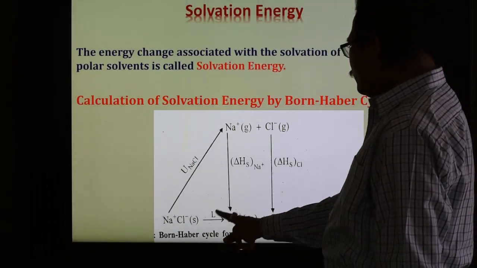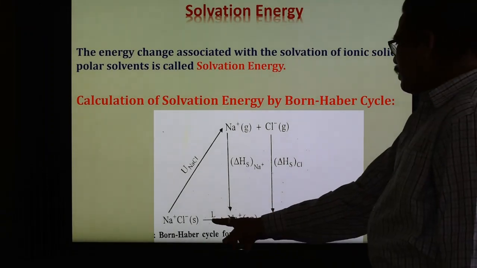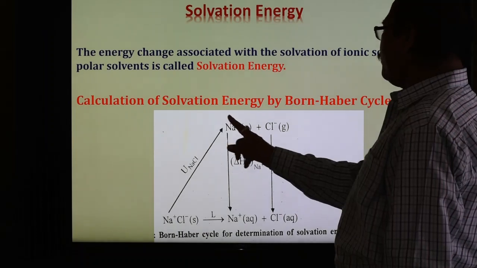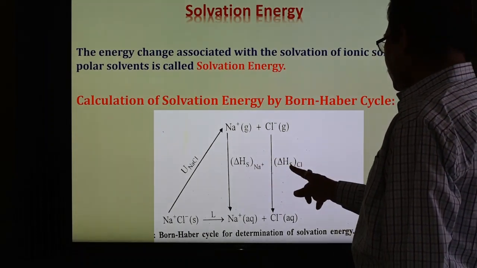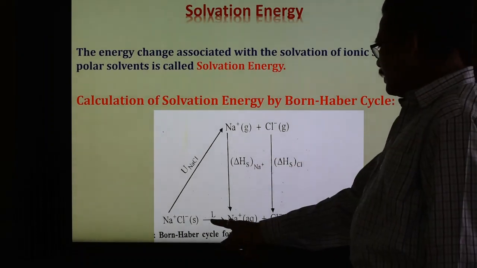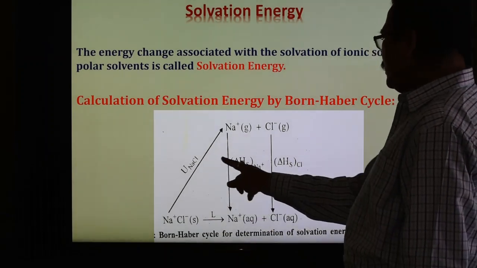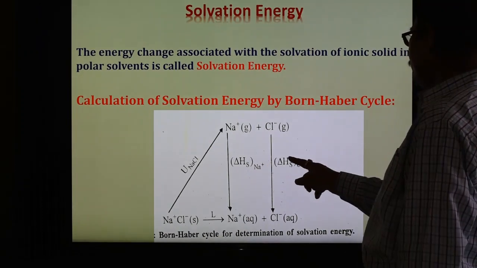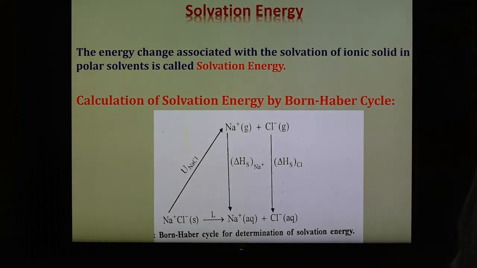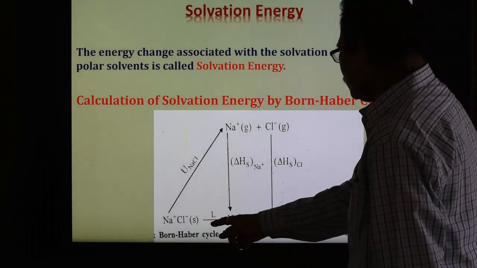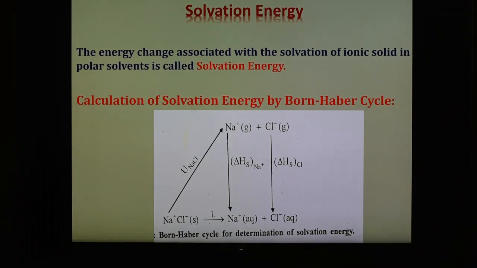Therefore, if you want to find the value of solvation energy, L, we can write L equals U(NaCl) plus ΔH(Na+) plus ΔH(Cl-). So if the values of solvation energy of chloride, sodium and the lattice energy of NaCl are given, then the L value, that is the solvation energy, can be calculated for that ionic compound.